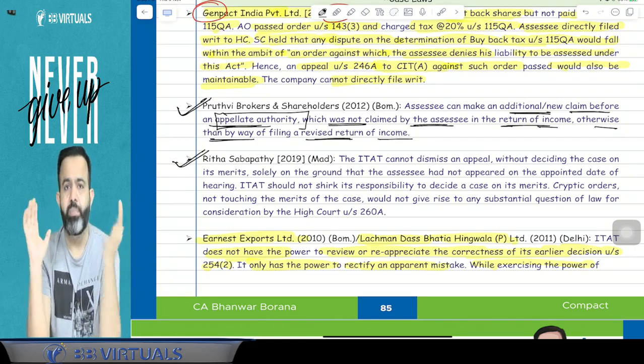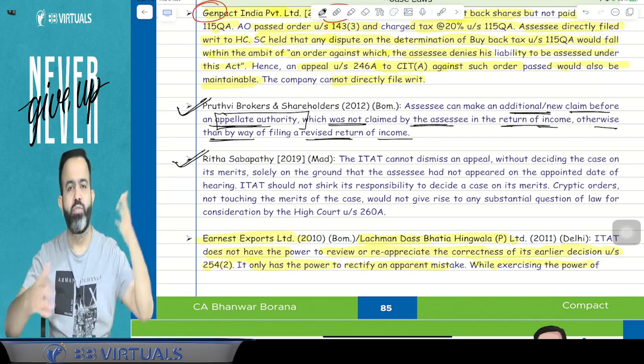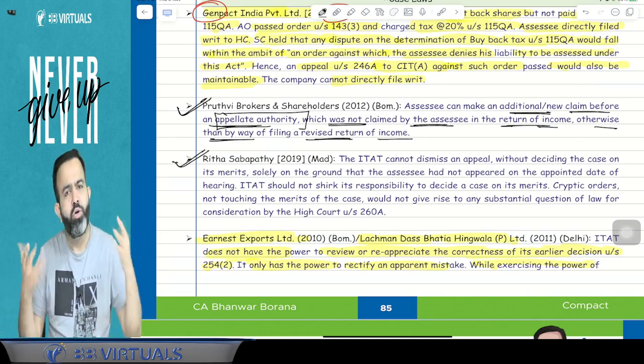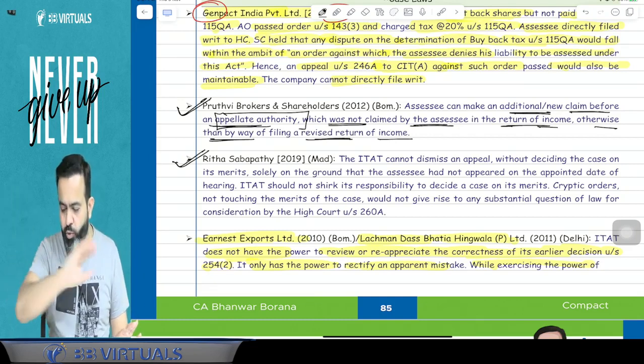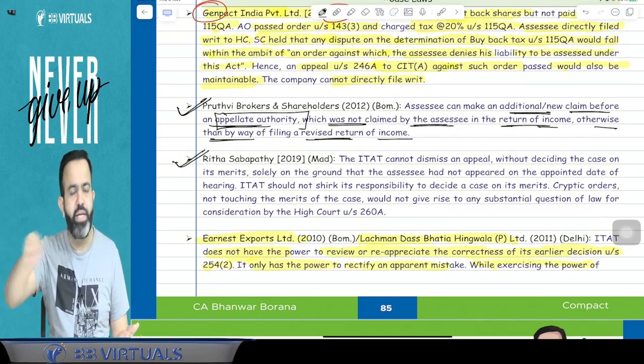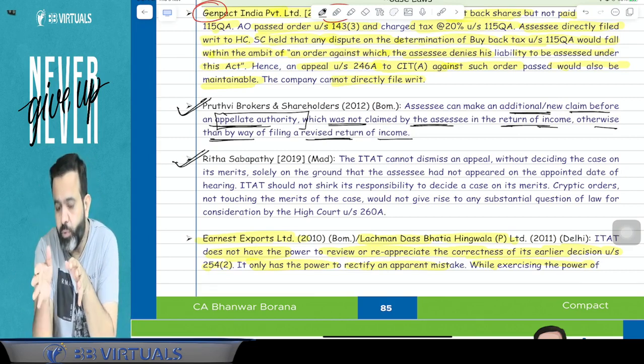They have not checked what the point is, what the logic is, what the facts of the case were, what the grounds of appeal were. They have not checked anything. They dismissed the appeal without going into the merits and gave the judgment against the assessee.